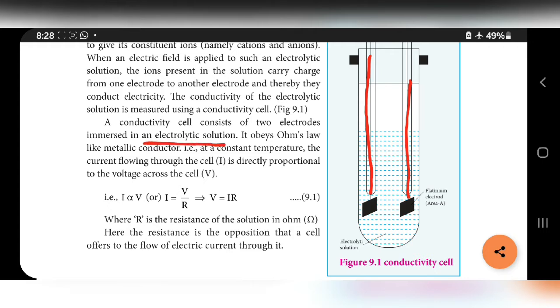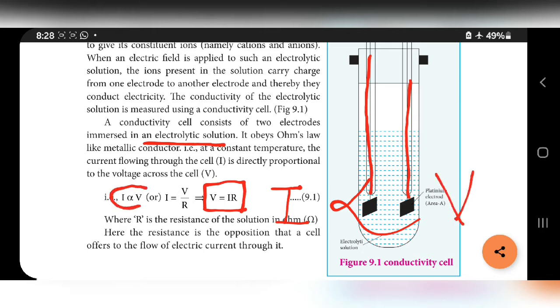It obeys Ohm's law. Ohm's law means V = IR. The solution obeys Ohm's law like a metallic conductor at a constant temperature. The current flowing through the cell, current means I, is directly proportional to the voltage V. I is directly proportional to V.